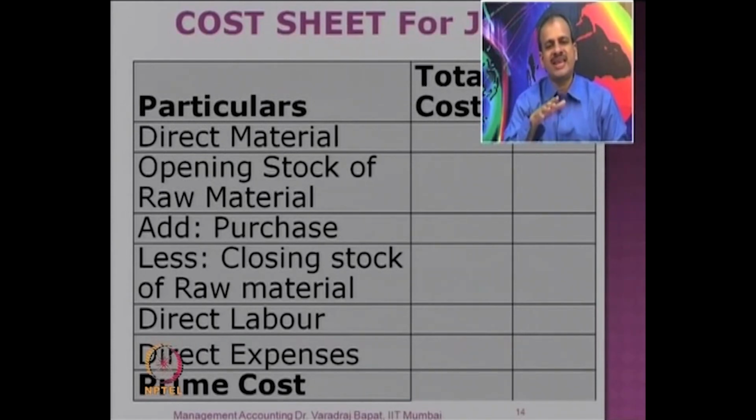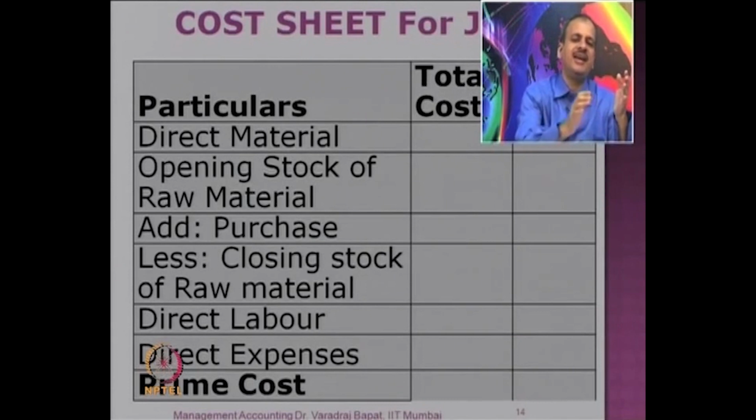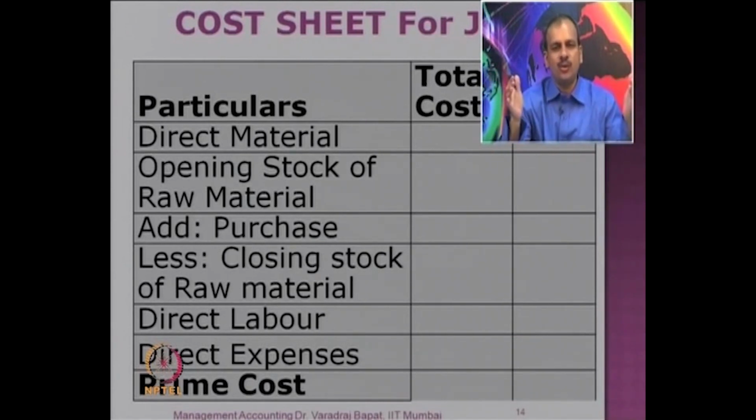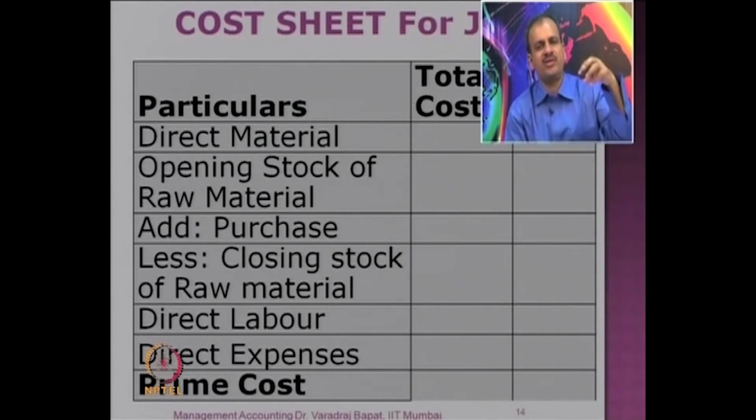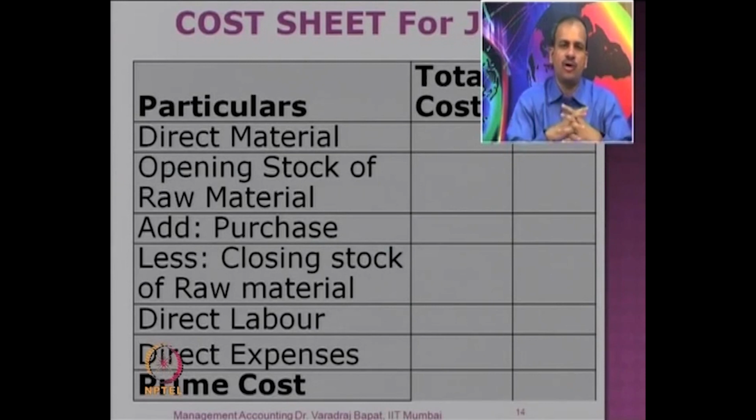Here is a format of a cost sheet. Now you know these items like direct material, direct labor and direct expenses. In the cost sheet we try to calculate, you have a particular job in mind, or you may have some month for which you are accounting for the cost. So the first cost is direct material.